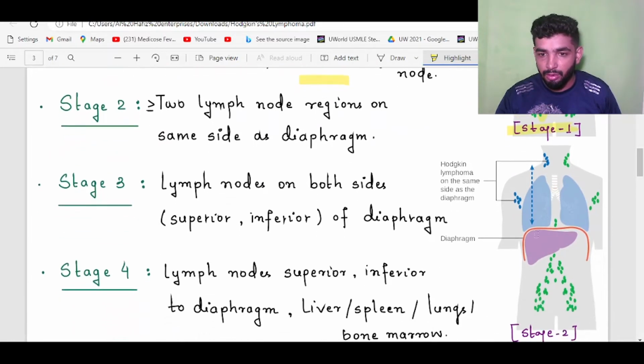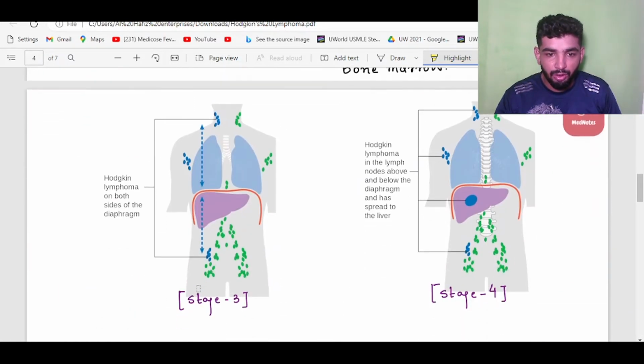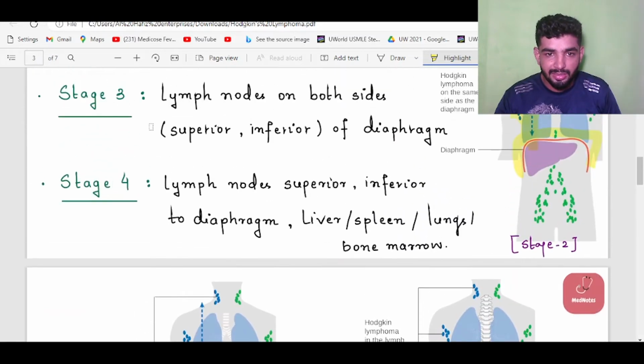Second, it may involve above the diaphragm the supraclavicular or other lymph nodes, two lymph node regions on the same side of the diaphragm. If it is on both sides of the diaphragm and involves the lower down, this is stage 3.